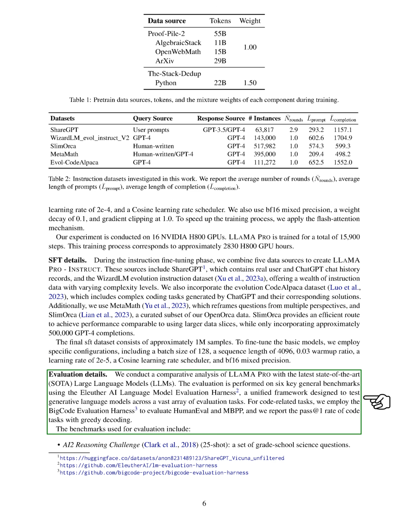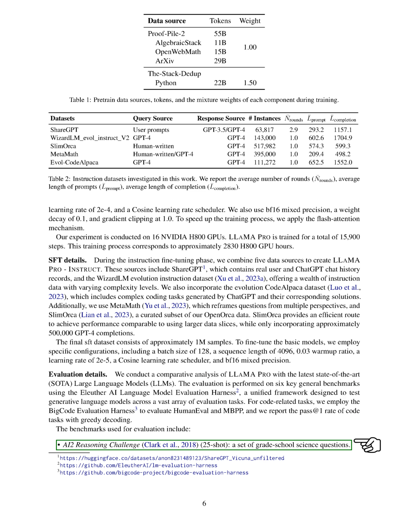For the evaluation phase, we compared LLaMA Pro with the latest top-performing large language models, LLMs. We used the EleutherAI Language Model Evaluation Harness, a unified framework designed to test generative language models across a wide range of evaluation tasks. For code-related tasks, we used the BigCode Evaluation Harness to evaluate HumanEval and MBPP, and we reported the pass@1 rate of code tasks with greedy decoding.